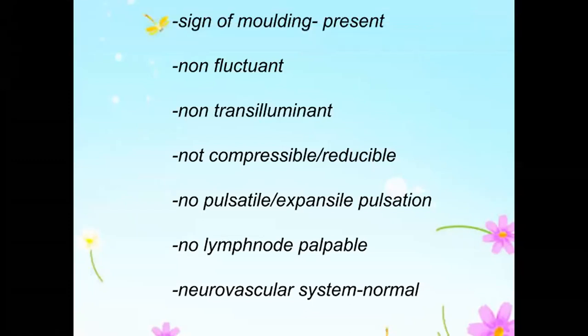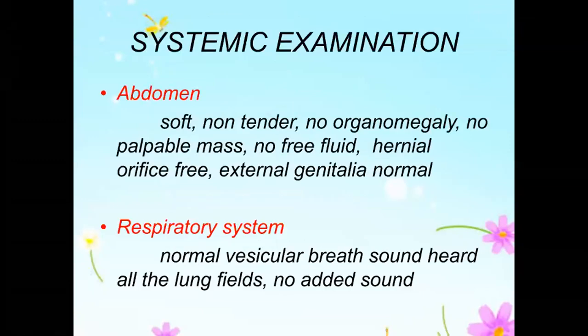Next. Systemic examination, other system examination is going to be normal, so you don't have to tell so many things. Other systems may not be needed for a short case. But whenever you go to a system examination, whichever is closest, here it's the back, so I will put respiratory system first, abdomen will come next. Whenever you go to other system examination, whichever system is most closely related to your pathology site comes first.